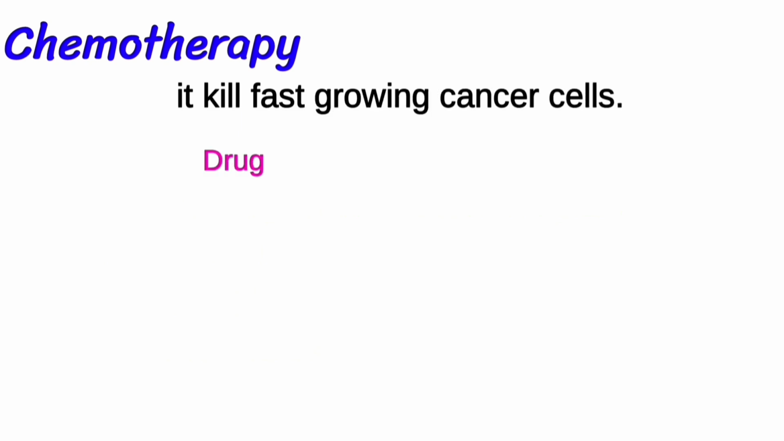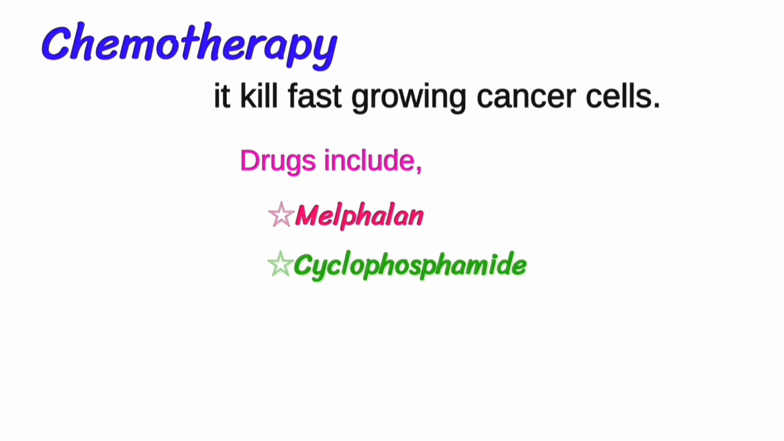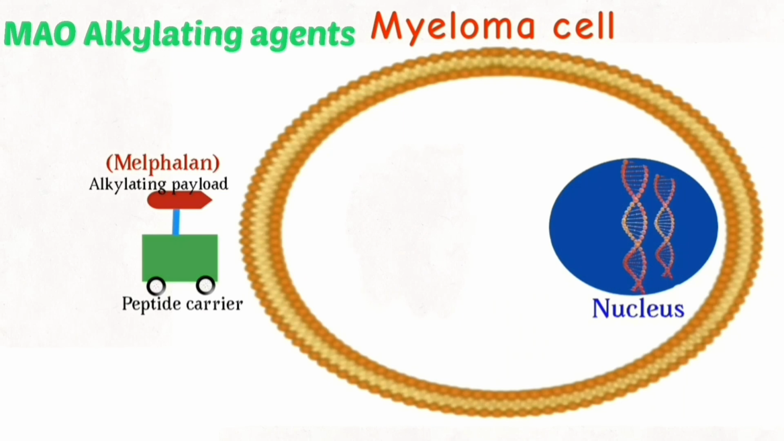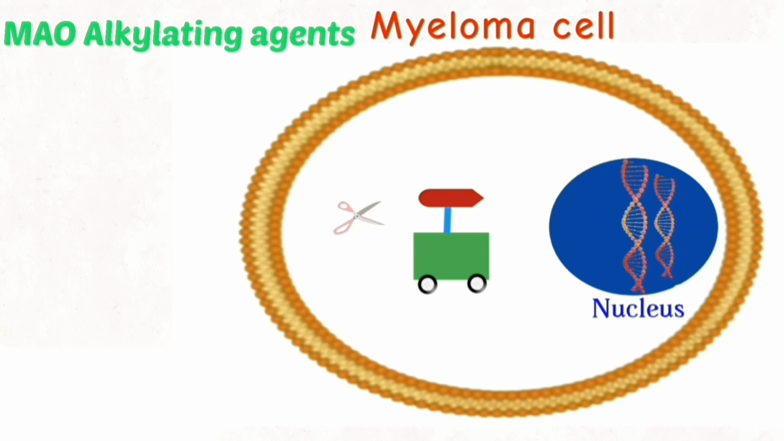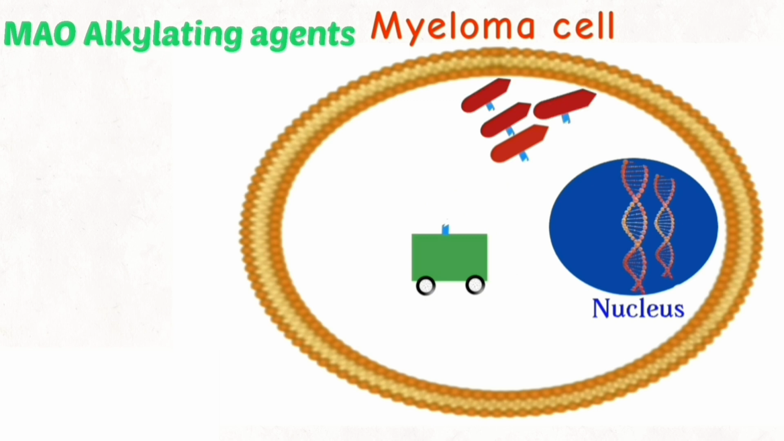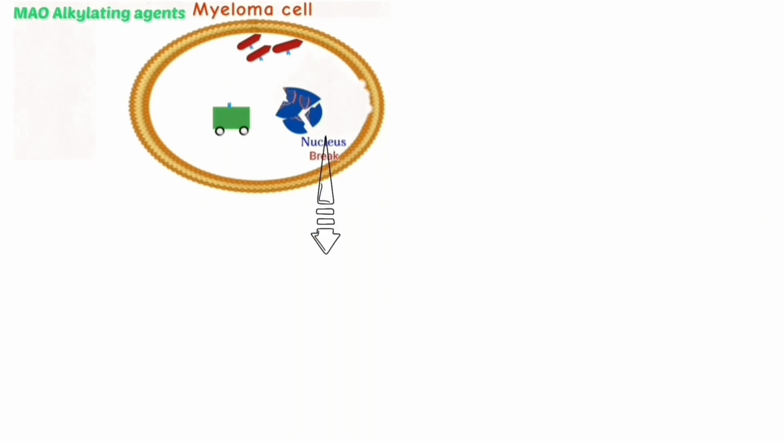Chemotherapy kills fast-growing cancer cells. Drugs include melphalan and cyclophosphamide. Mechanism of action of alkylating payload. Alkylating payload with peptide carrier crosses the cell membrane because it's lipophilic in nature. Aminopeptidase enzyme in the cell detaches alkylating payload from peptide carrier. Since alkylating payload becomes hydrophilic in nature, it gets accumulated in the cell, then enters the nucleus through diffusion and causes the breakdown of DNA that leads to cell death.